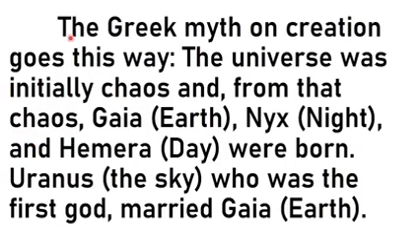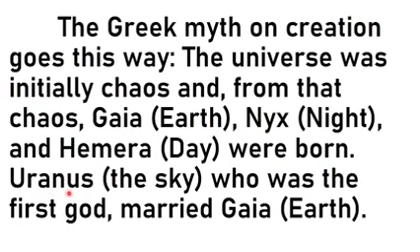Let us consider this one. Can you read with me? The Greek myth on creation goes this way. The universe was initially chaos, that is, was built from nothing. And from that nothingness, that is, from the chaos, came out Gaia, that is earth, Nyx, that is night, and Hemera, day. They were born from that nothingness.